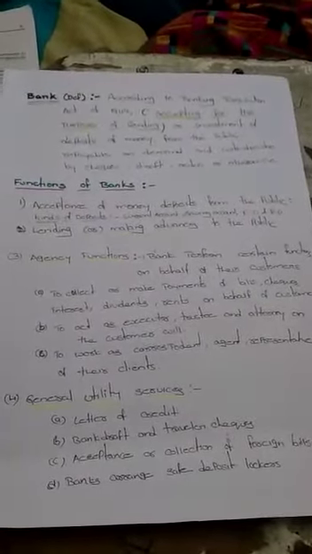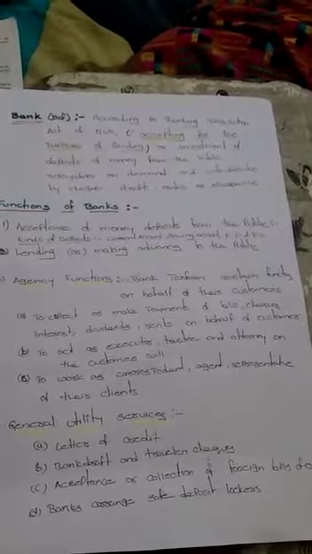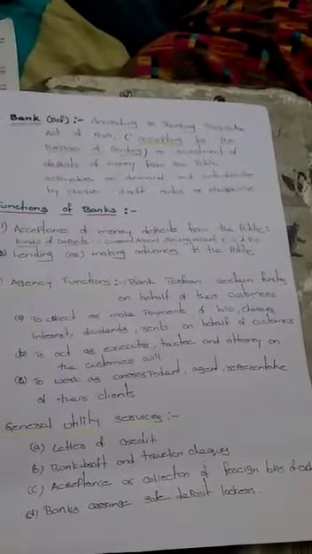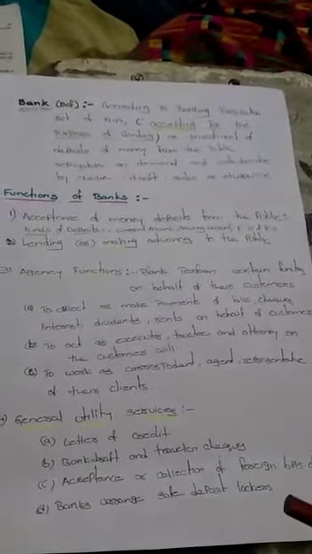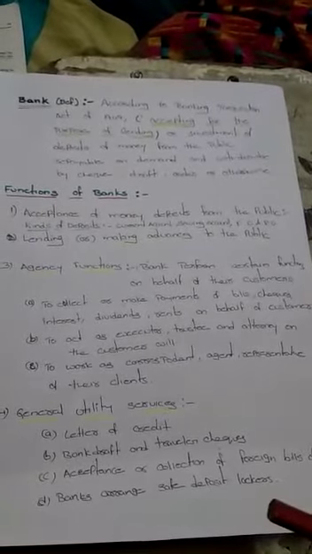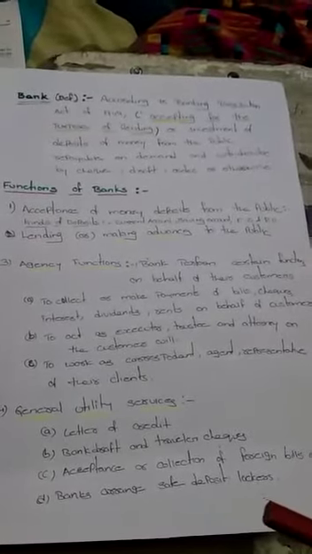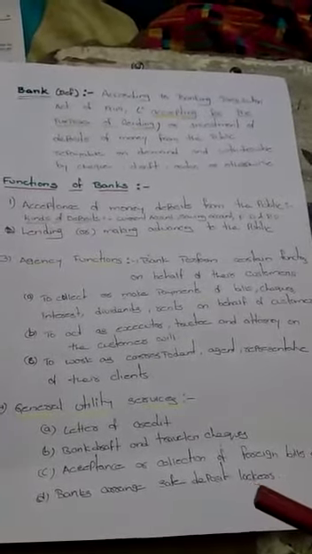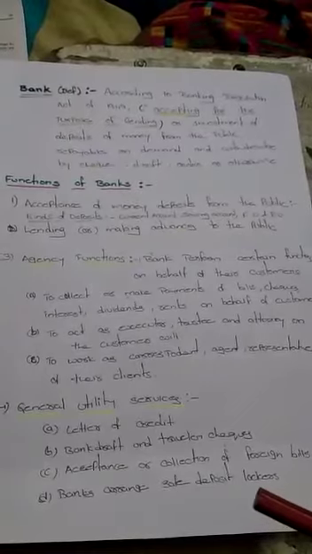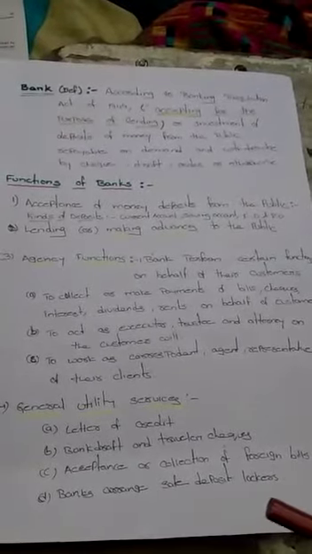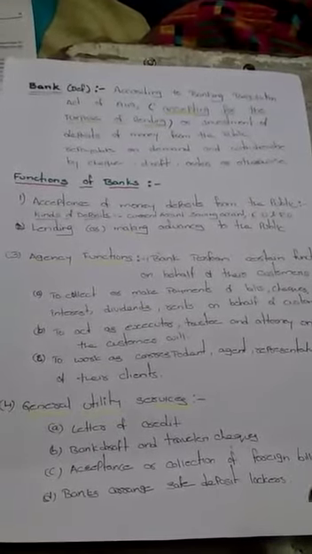The next one is acceptance or collection of foreign bills of exchange. That means whenever foreign bills of exchange come into existence, they will be accepted and even collected by the banks. The last one in our general utility service is that the bank will arrange safety deposit lockers for our valuable items like jewelry, which can be deposited in our safety lockers by charging some service charges in the bank.